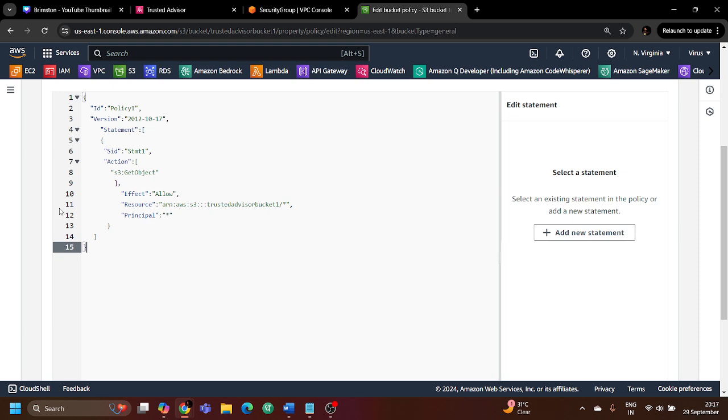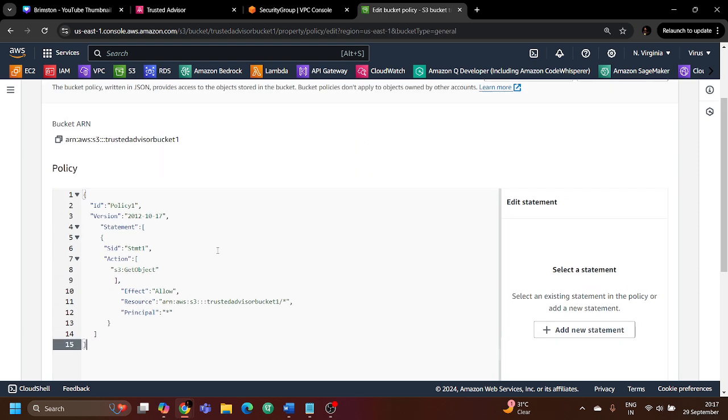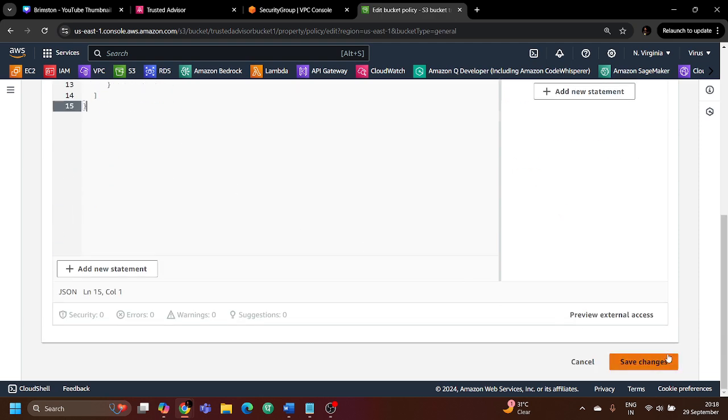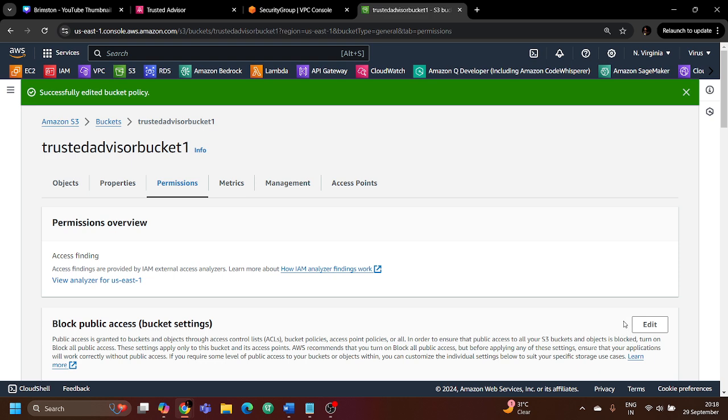Now you can see that the cross sign has been removed automatically, which means there is no issue in this specific bucket policy. But this policy says that anyone from the internet is allowed to get objects from this S3 bucket, which is not a best practice basically. You cannot do that, right?